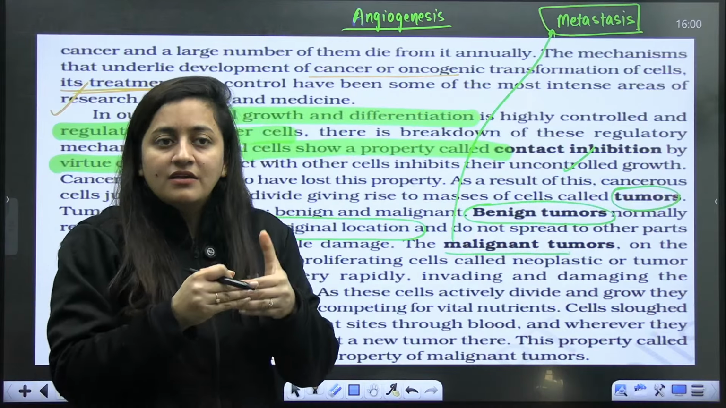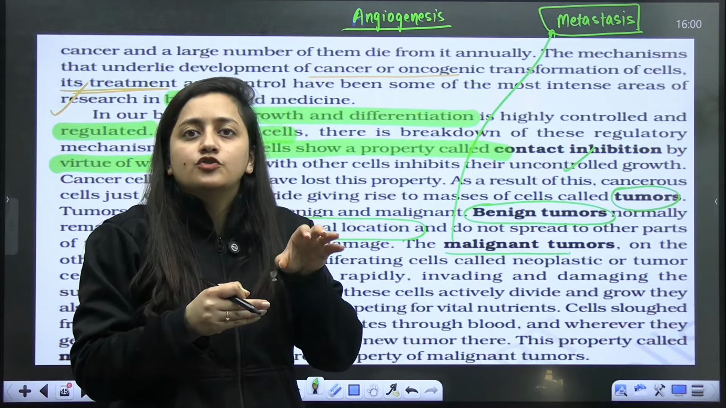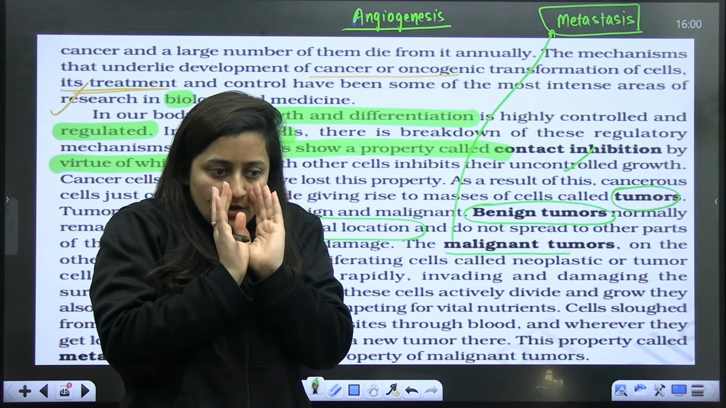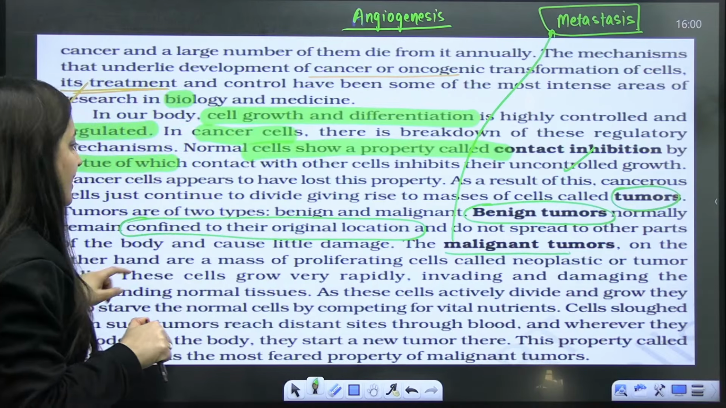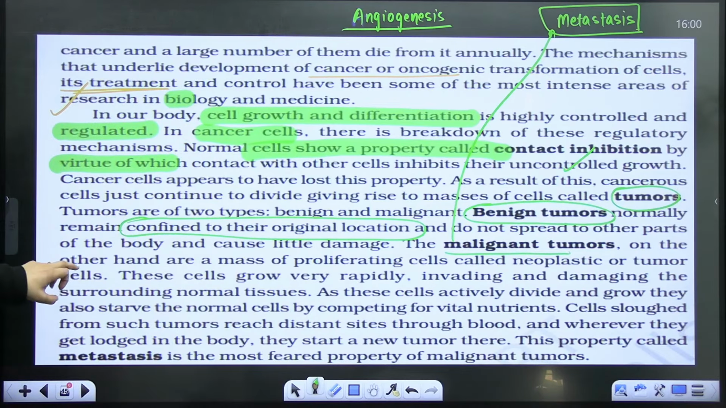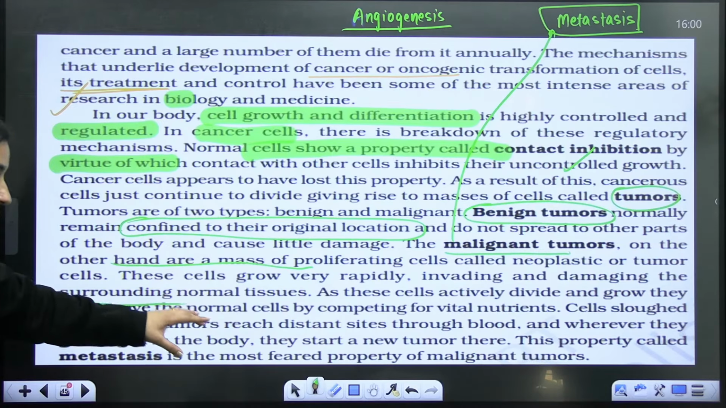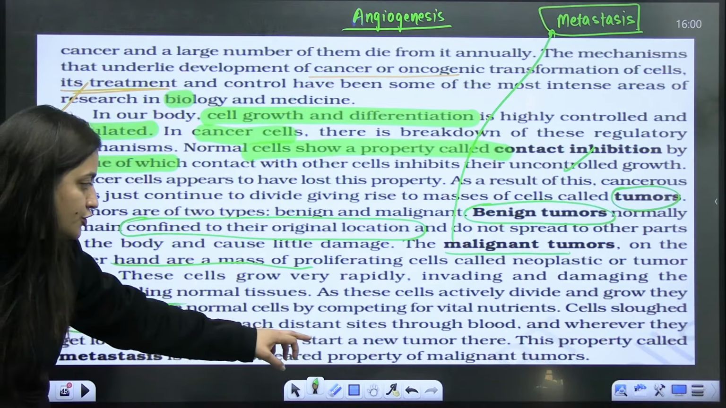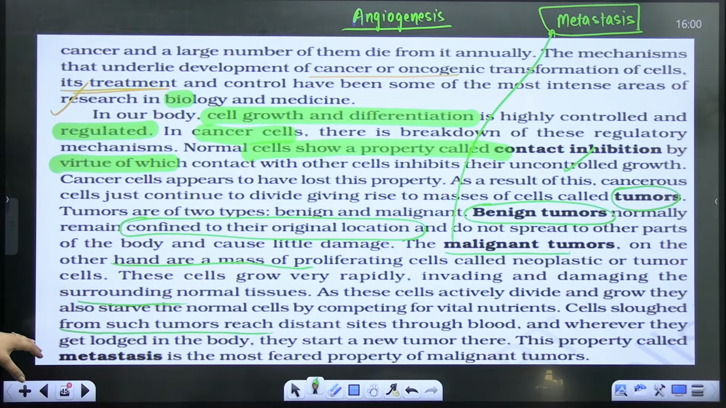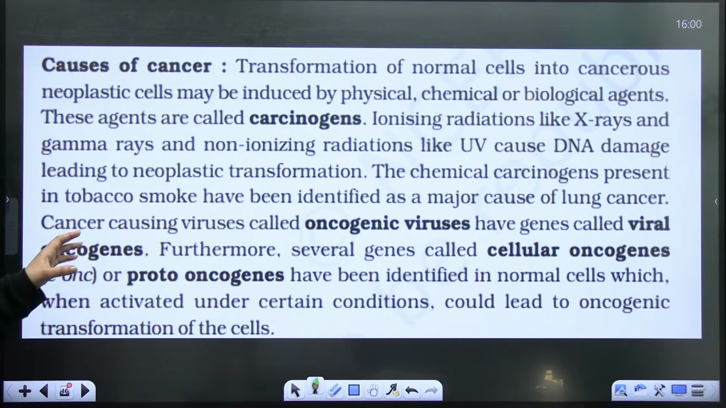Metastasis means they will invade the surrounding tissue. They will not be localized to one place. They will go here and there, and they will invade the surrounding. Malignant tumors are a mass of proliferating cells, also called neoplastic or tumor cells. They grow very rapidly, invade and damage the surrounding, grow, divide, and move to new areas. So cells shed from such tumors reach distant sites. Is that clear? This is metastasis, the most feared property, because we cannot control them.